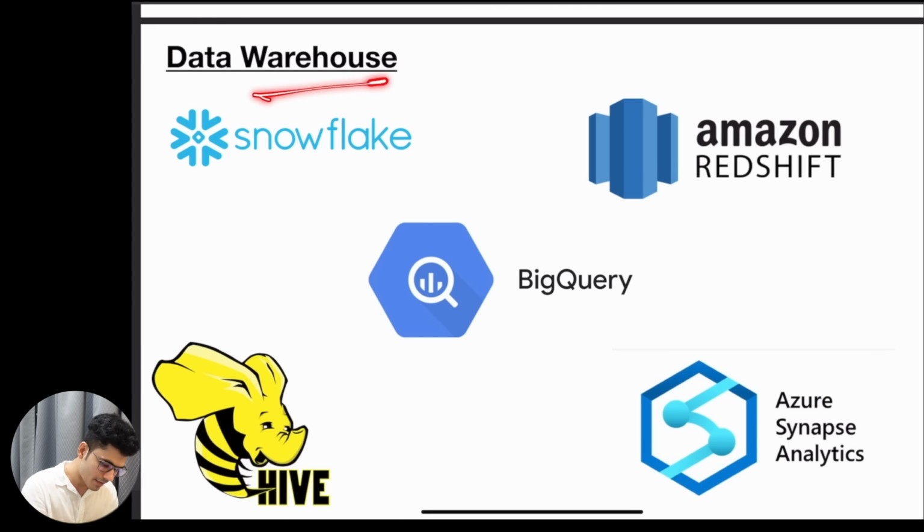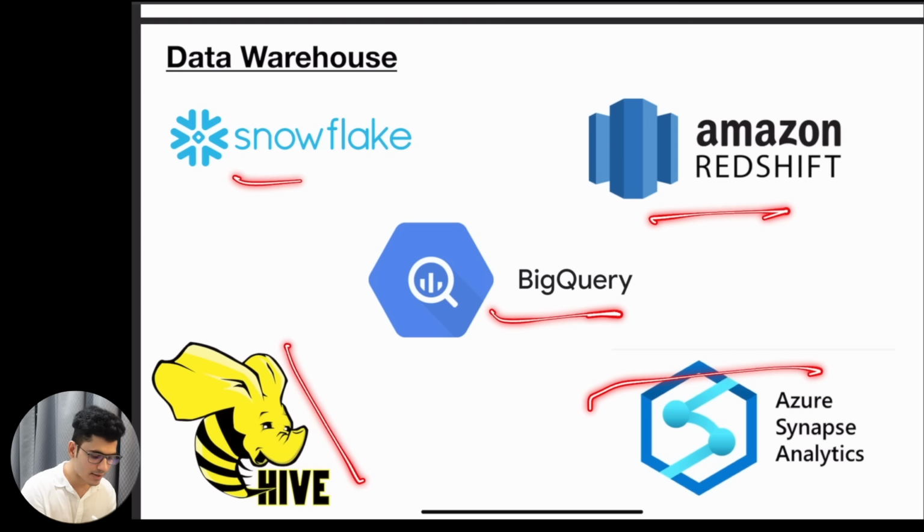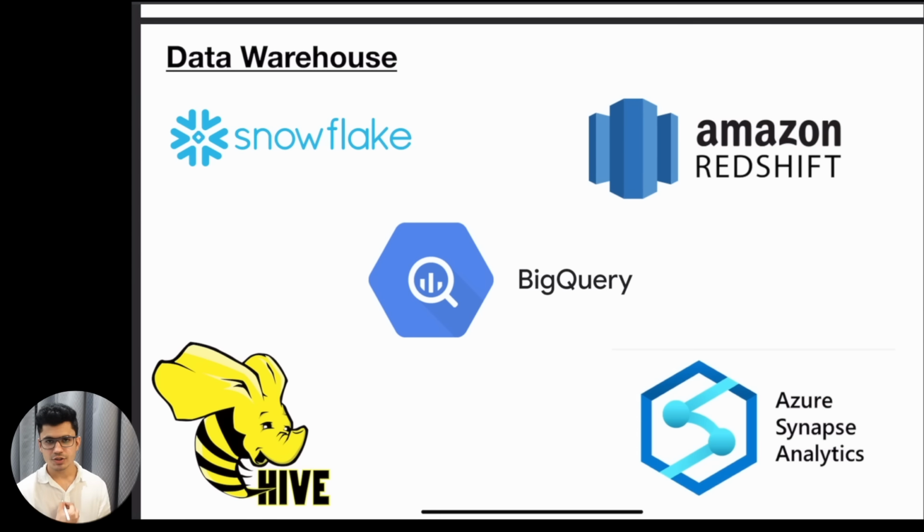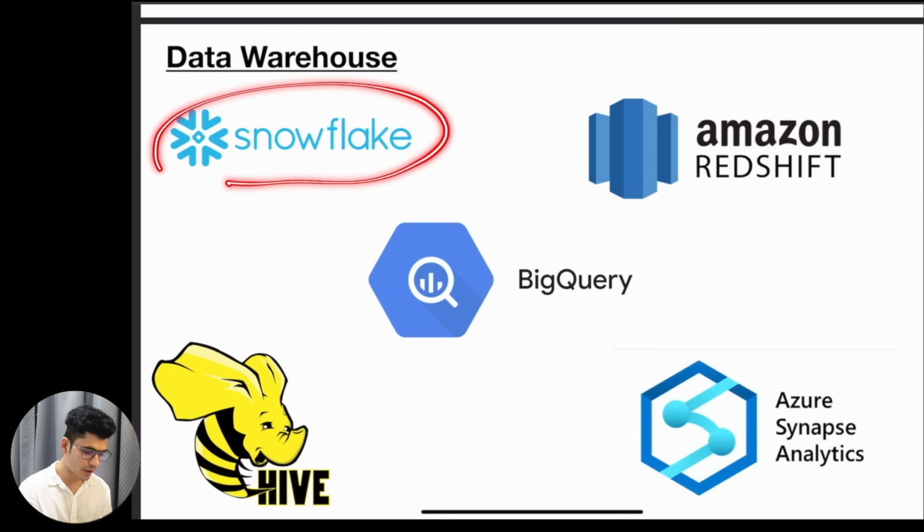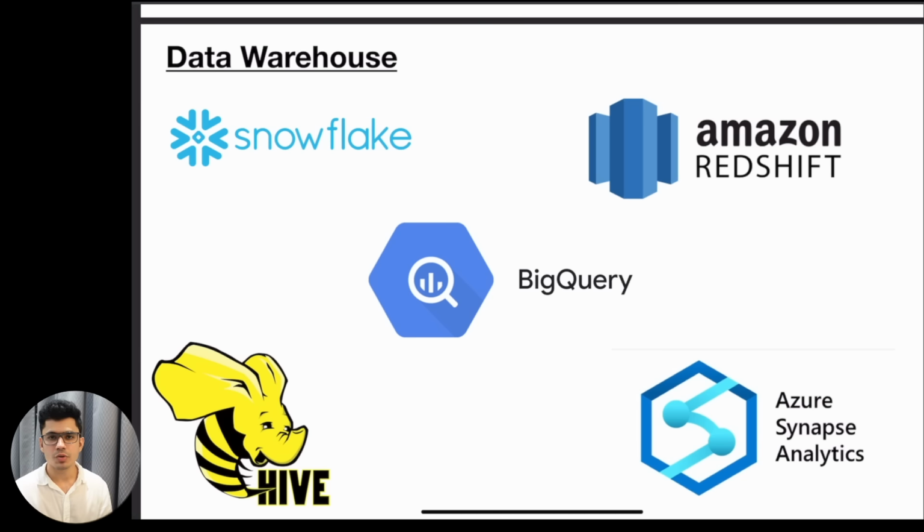Okay, now we have data warehouses. Again, you don't have to learn all of the data warehouses. You have AWS Redshift available, we have BigQuery, we have Hive available, Synapse Analytics, and Snowflake. My suggestion is to learn Snowflake, because this is not dependent on the cloud platform. Okay, this is cloud independent, so you can learn this, and also this is highly demanded in the market, so you can easily learn this and add it to your skill set.